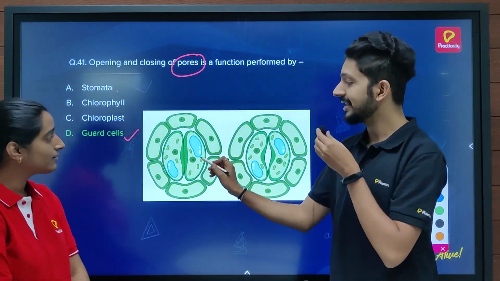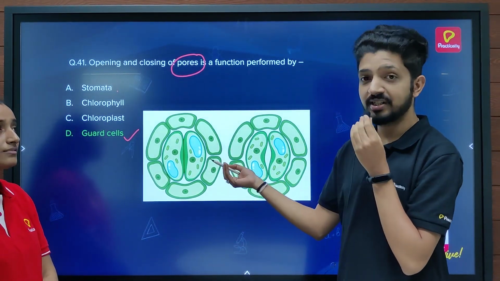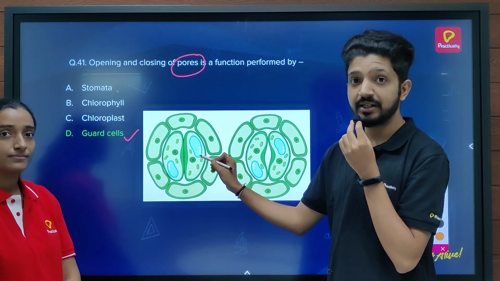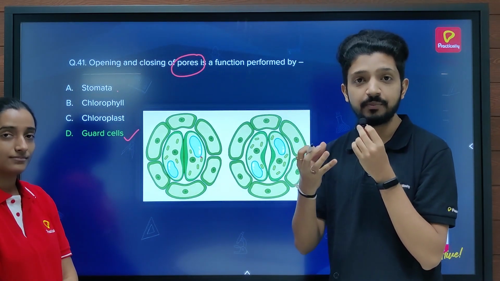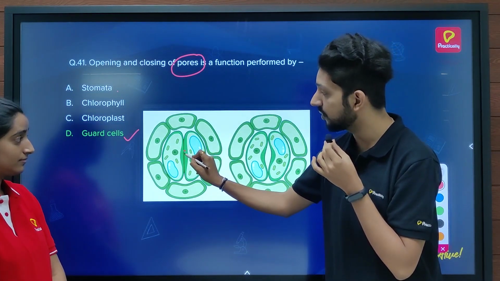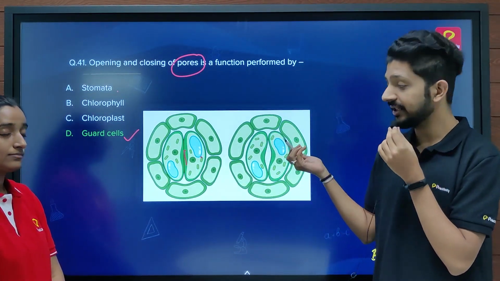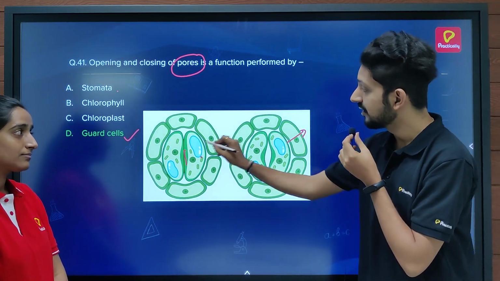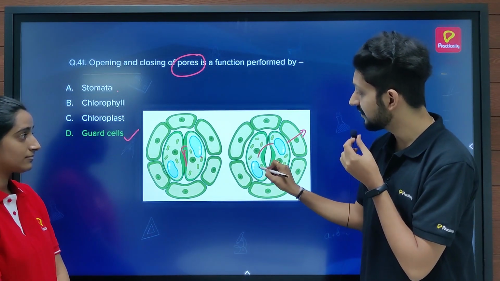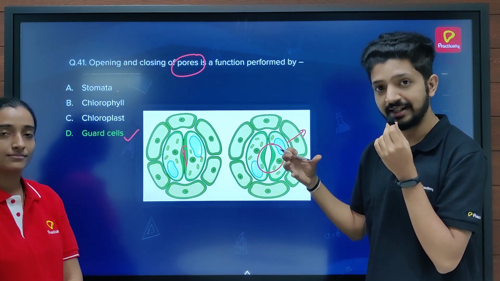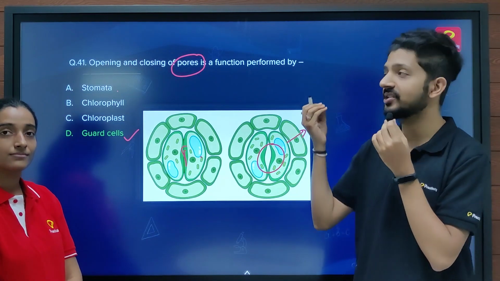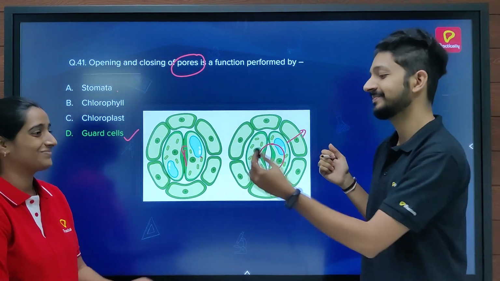Yeah, so guard cells, how they function is that water gets filled in the guard cells, and once water gets filled, they become turgid, just like when you fill air in a balloon, and they will open the pore. And when the water gets removed by osmosis, they become flaccid, and hence the pores will close. And when they fill with water again, the pores will open. So this is how the guard cells are the specialized cells which help in opening and closing of stomata.